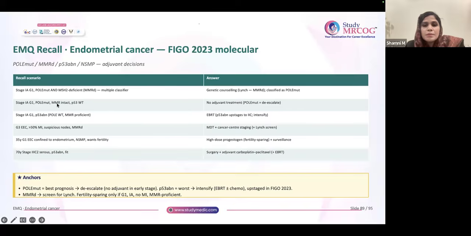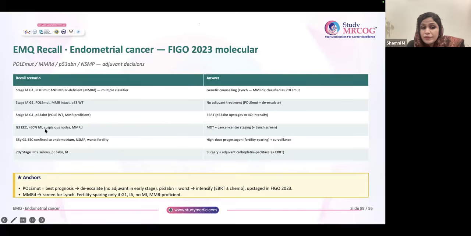Okay, this is some random endometrial CA recalls. For stage 1A G1, POLE mutation and MSH2 deficient, multiple classifier, so in this patient you have to go for genetic counseling. Stage 1A G1, POLE mutant, MMR intact, P53 normal, no adjuvant treatment is needed. And stage 1A G1, P53 abnormality means high grade, so EBRT is the treatment.